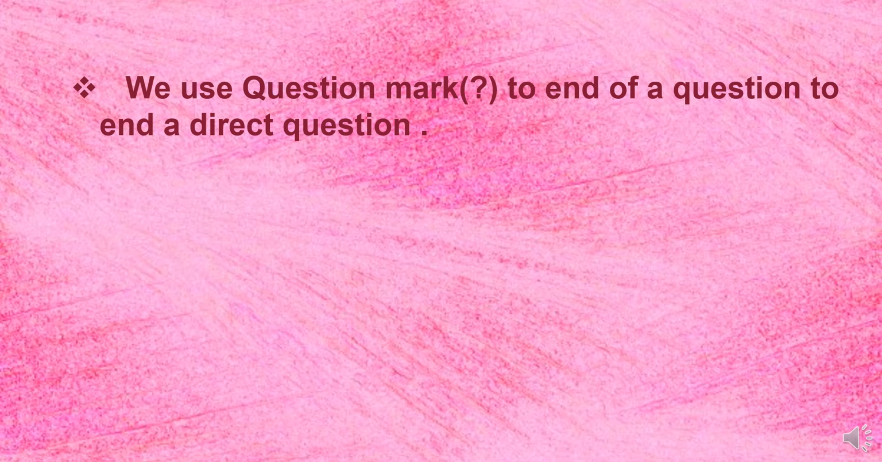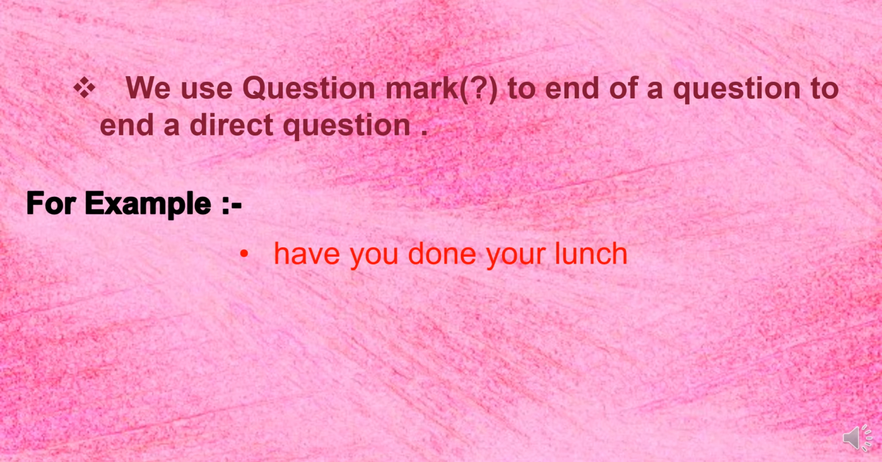Two friends, Ravi and Rani, are talking to each other, and Ravi is asking something about Rani. At that time it is called a direct question, right? So at that time we use a question mark. Let's see the example. Have you done your lunch? It is very common.